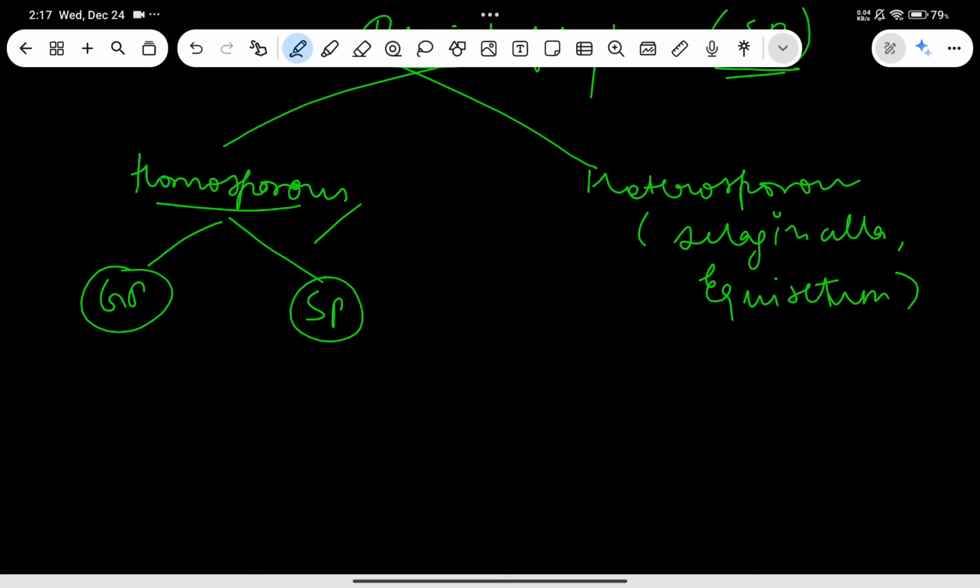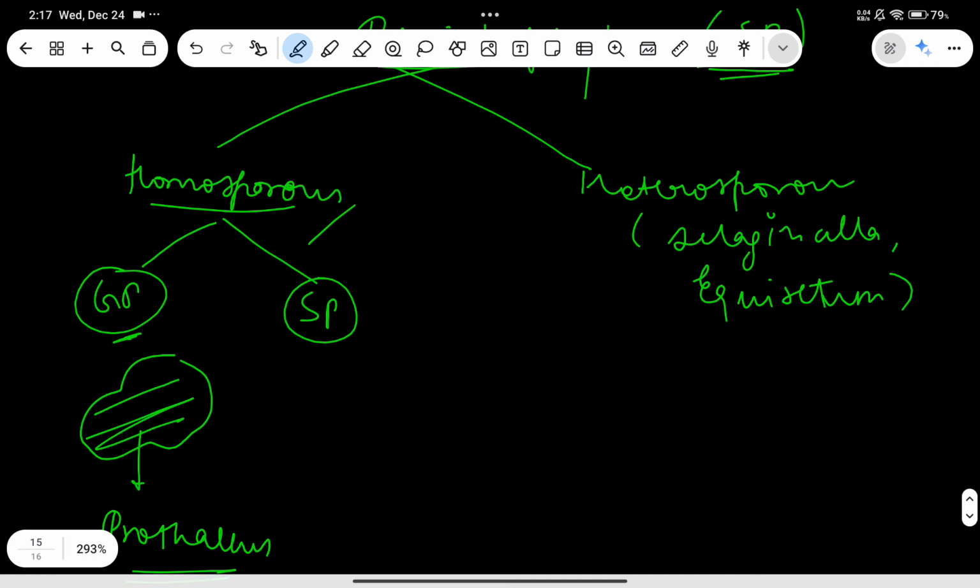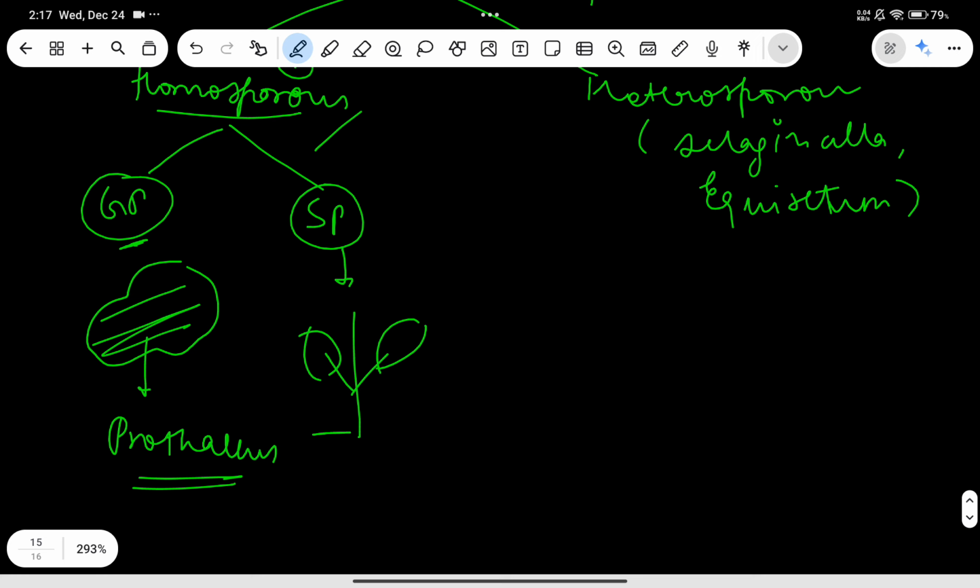So, in case of homosporous, the gametophytic body is very much inconspicuous, small, but it's free living and photosynthetic, so it is green, and this is called prothallus. In case of homosporous species, mind you, the sporophyte will be simply like a normal plant. It will have leaf, roots, and stem as well, because it has true root, true leaf, true stem.